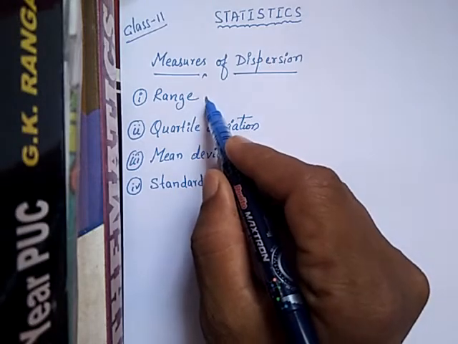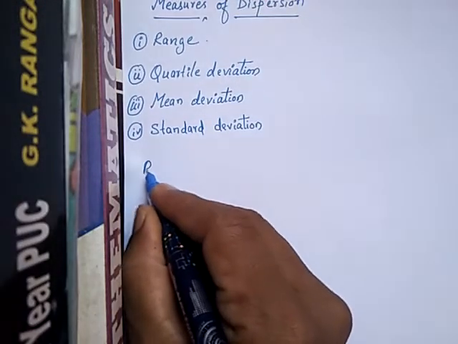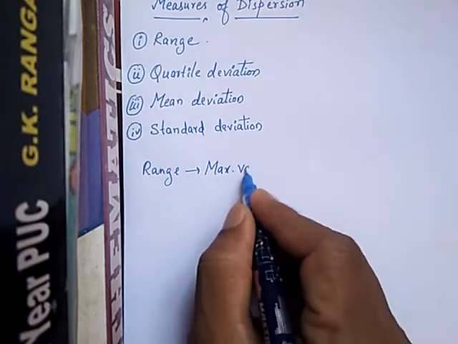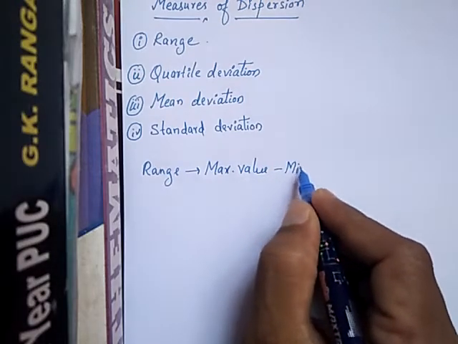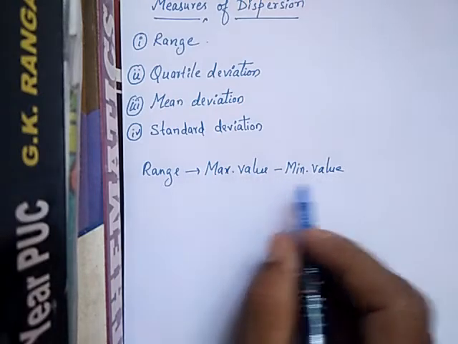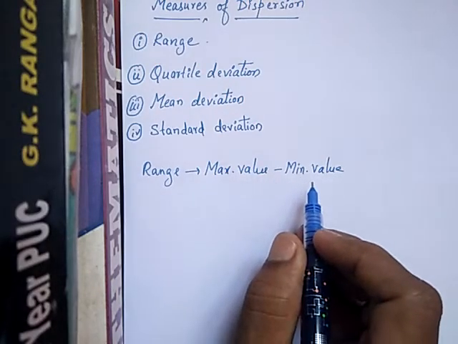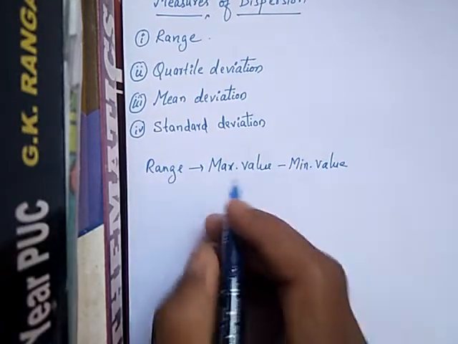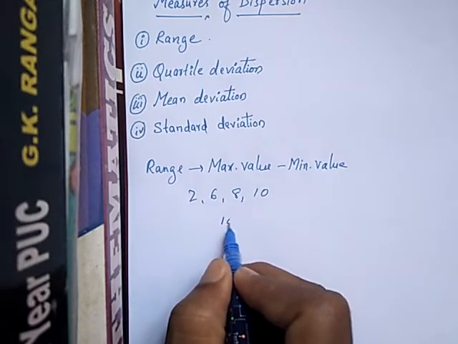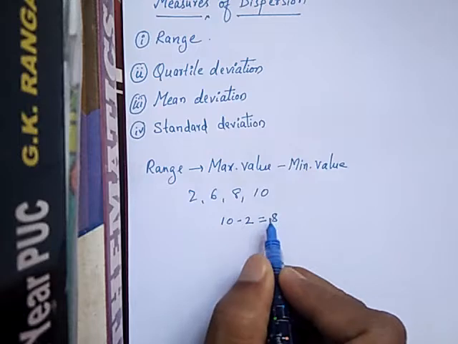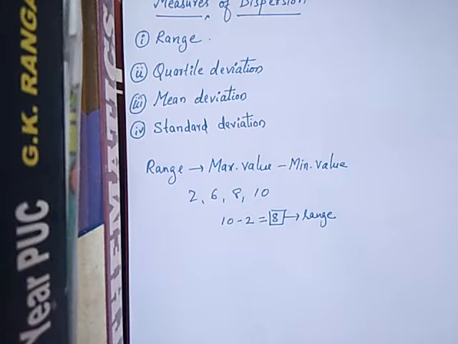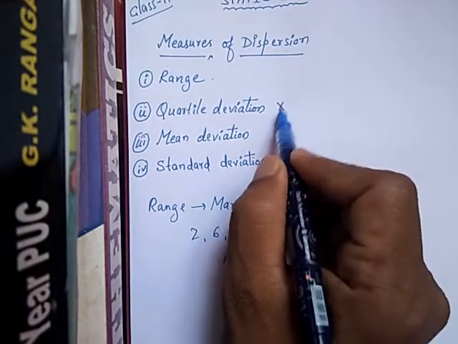So you know this one, range. A range is nothing but, in the given data, the maximum value minus the minimum value. Maximum, the highest observation, minus the lowest observation, and then you will get the range. For example, if the data is 2, 6, 8, 10, which is highest? Highest is 10, lowest is 2, 10 minus 2 is 8, therefore the range of the data is 8. However, we are not going to study quartile deviation here.